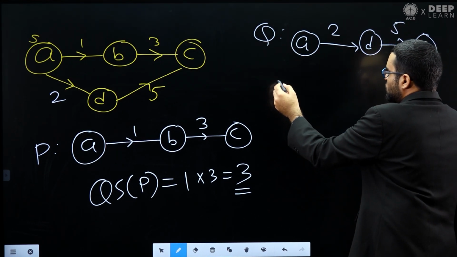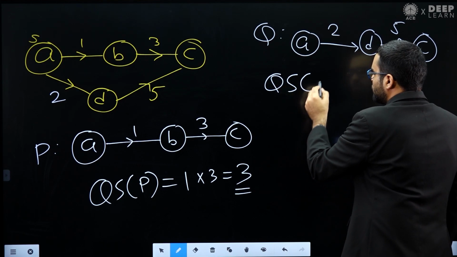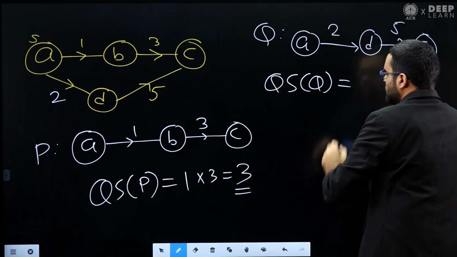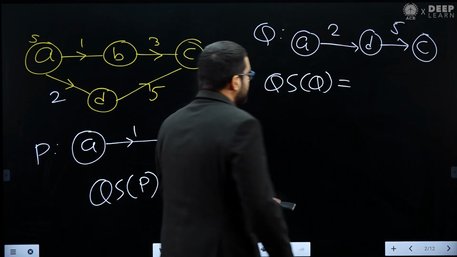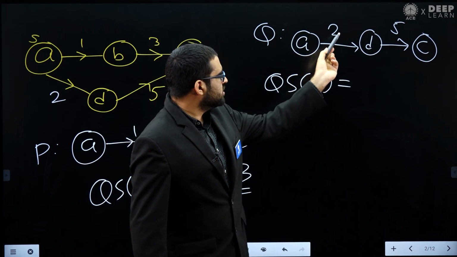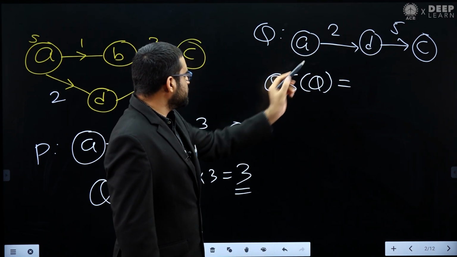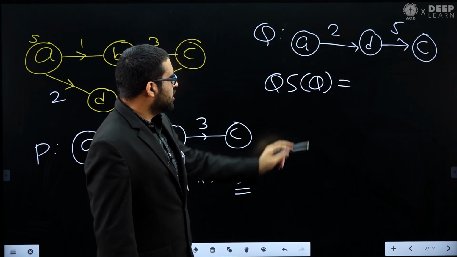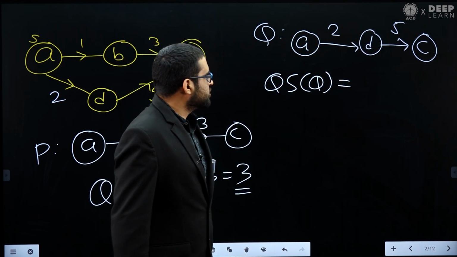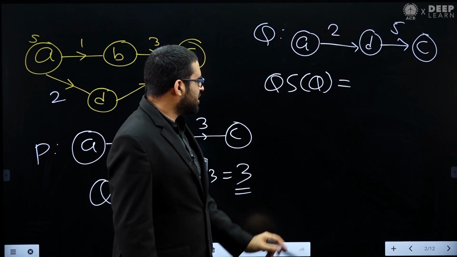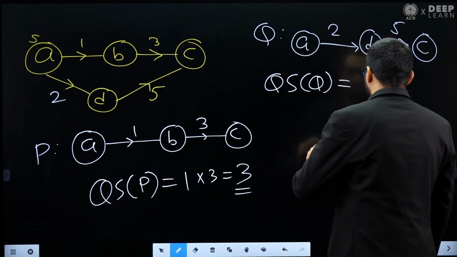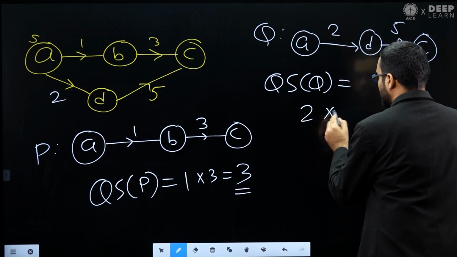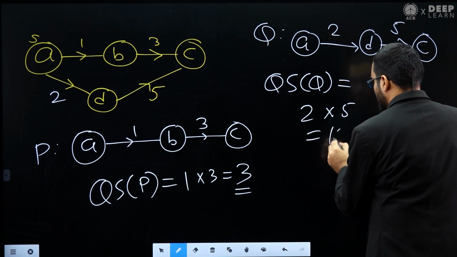So if you find out the quality score of this path Q, it will be the product of edge weights, 2 multiplied by 5, and that is 10.